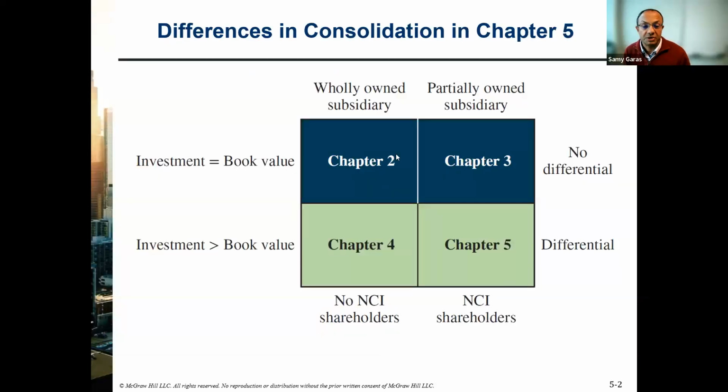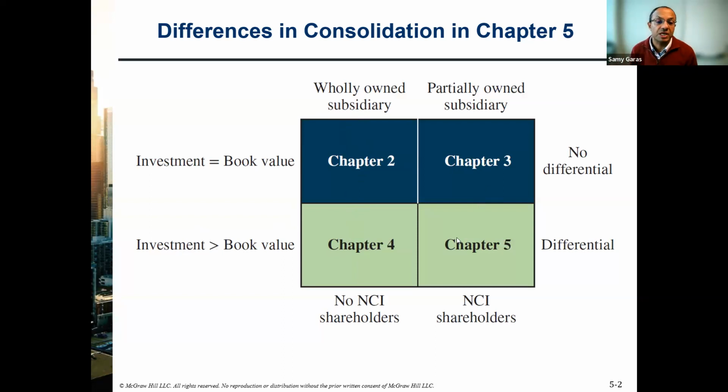So I hope you still remember this chart from the prior three chapters. Chapters 2 and 4 are talking about 100% ownership by the parent company. But in chapter 2, we had the book value equal to the fair market value. And in chapter 4, we have the fair market value higher than the book value. And because of that, we see goodwill.